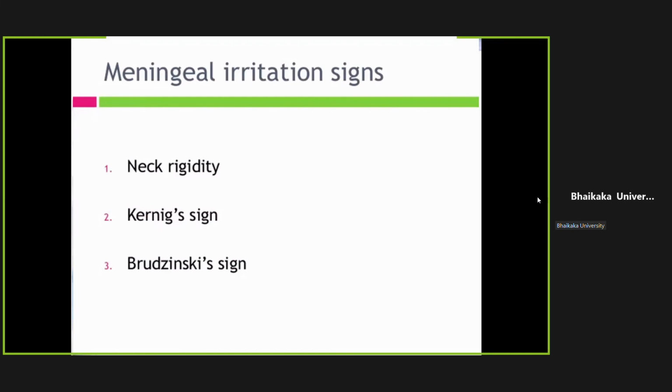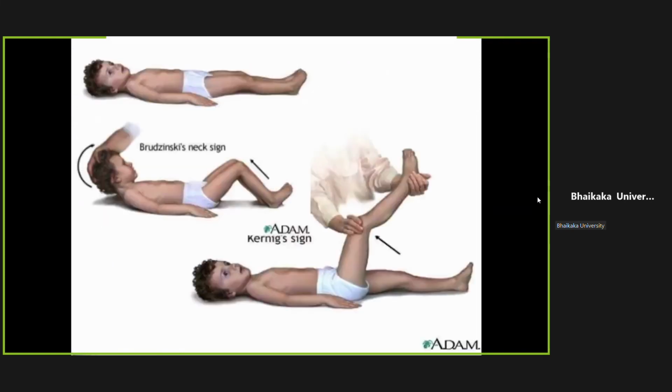You learned this in anatomy and physiology. How would we look for the meningeal signs? So neck rigidity. We should try to flex the neck. He will not be able to flex. Then it is known as neck rigidity. And Brudzinski's sign is whenever you flex the neck, there will be flexion of the limbs.